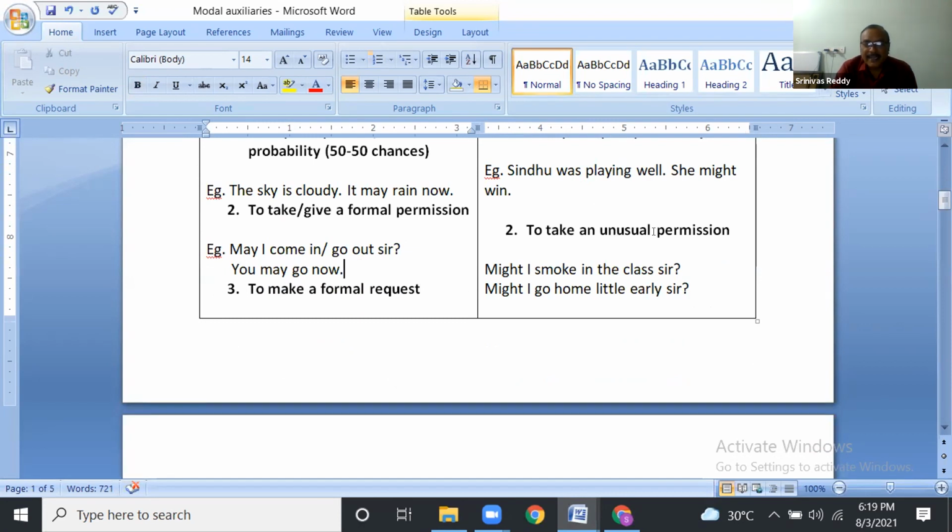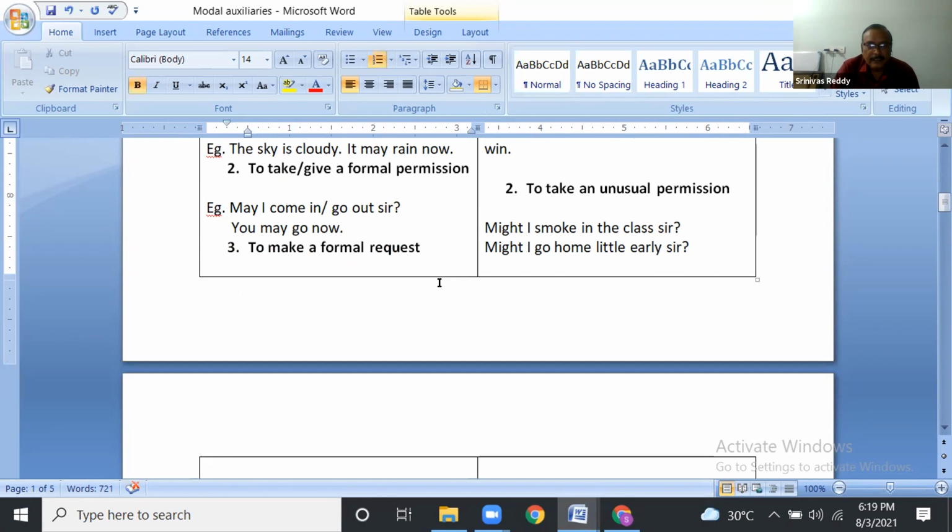Here, to take an unusual permission, which generally should not be asked here. Might I smoke in the class, sir? It should not be done. Might I go home a little early, sir? Like that.